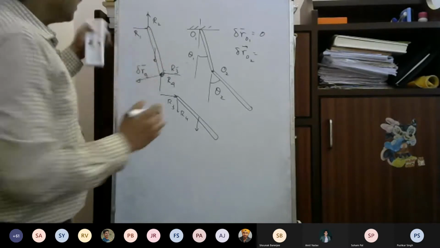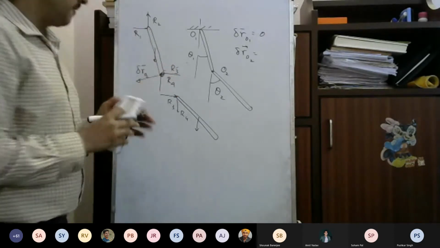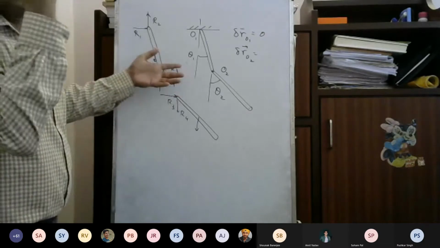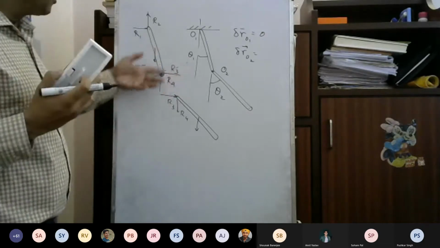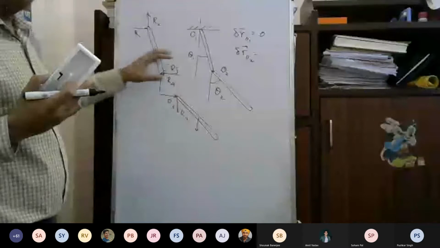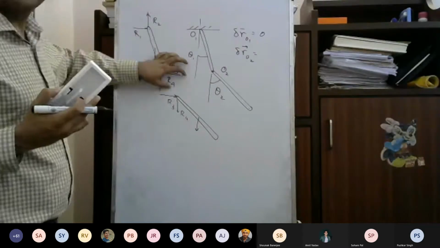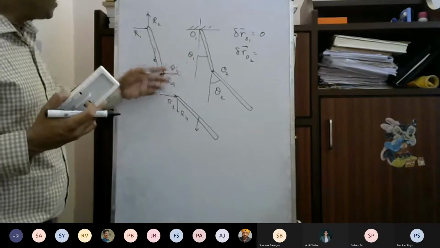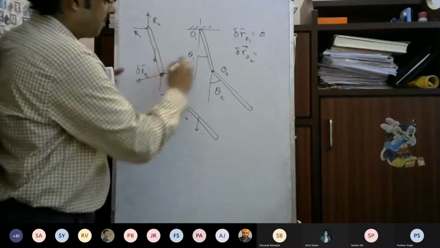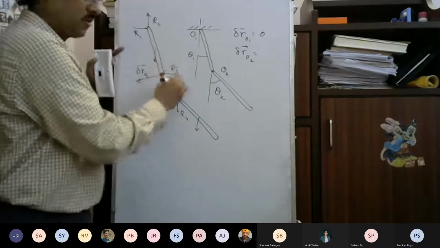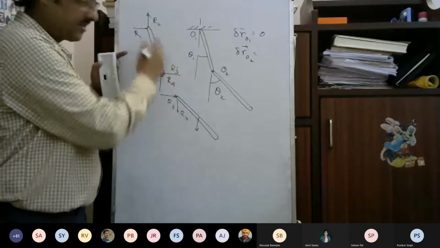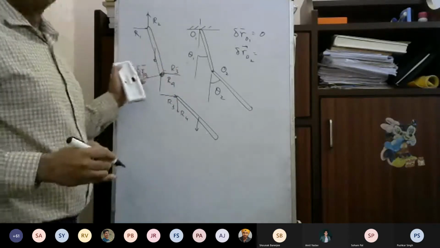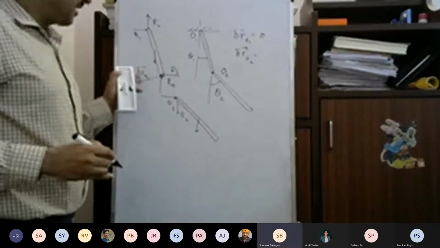Fine. Now you see that R3 and R4 will do the virtual work. R3 and R4 definitely will have some component, because these are actually unknown forces, so they can have a component along the normal direction and the tangential direction. The tangential direction will do the virtual work.